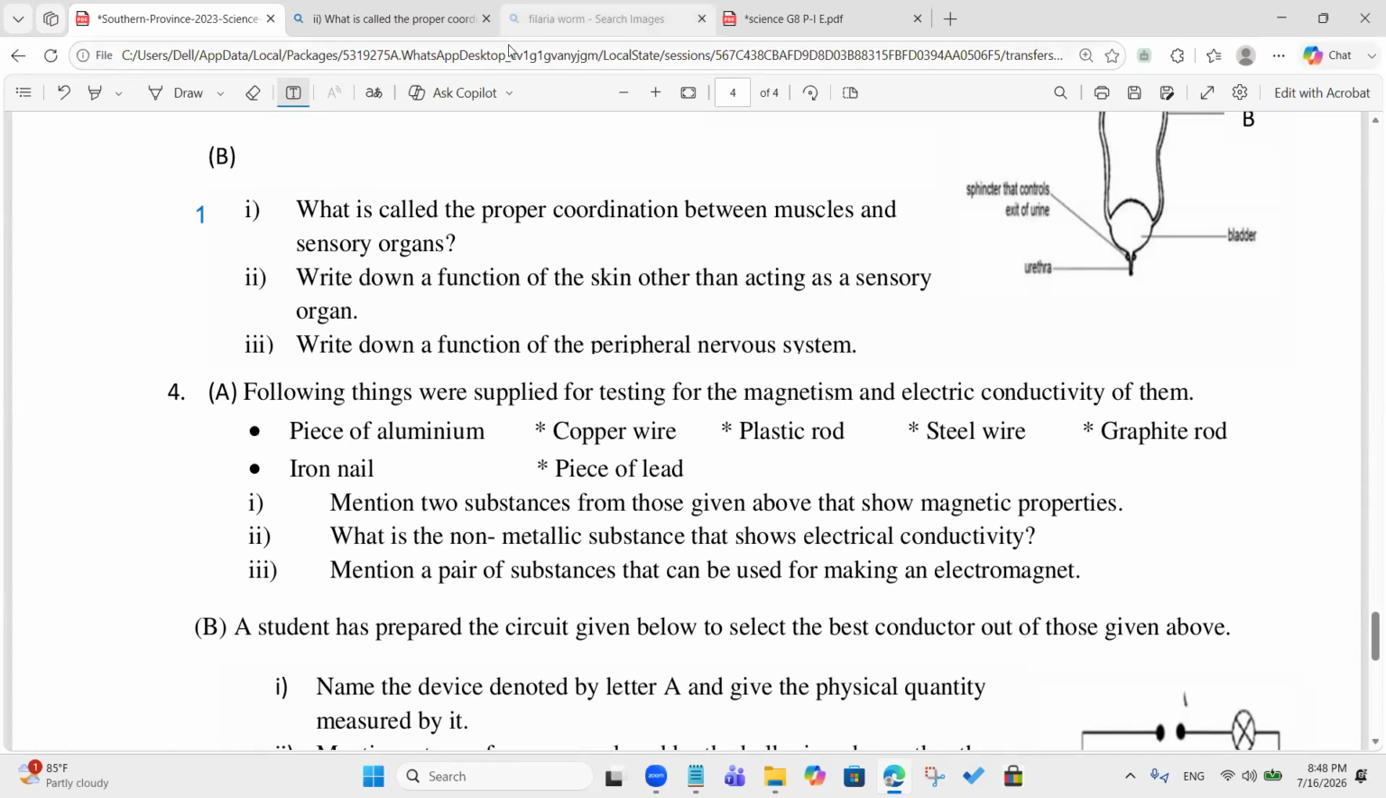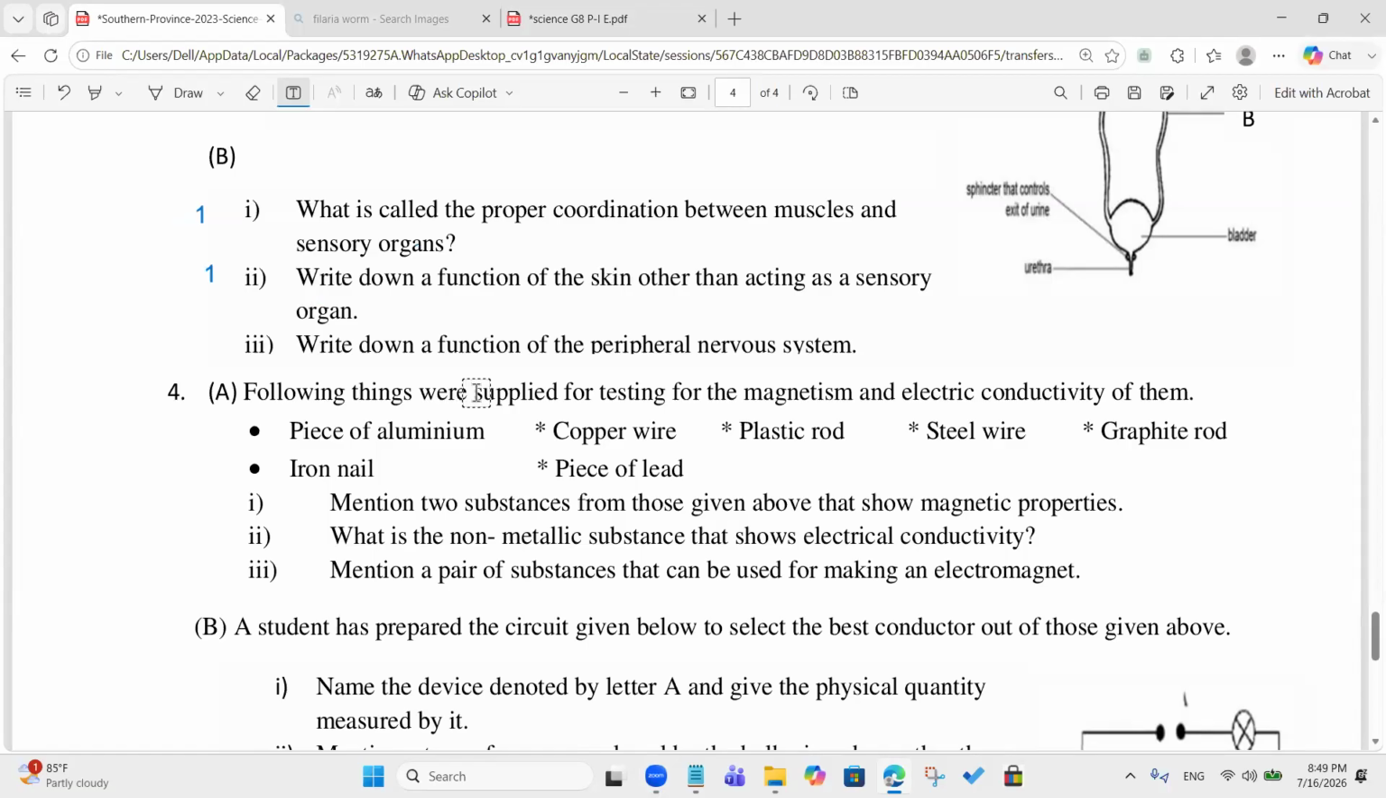It protects you from unwanted microorganisms. Protects you from ultraviolet rays. Excretion, regulation of body temperature, keeps body heat constant. Yes, right. Other than acting as a sensory organ, it has several functions, right? What are they? It produces vitamin D and it gives us main protection, right? Okay. And it helps to regulate the body temperature. You can write them. Take one more.